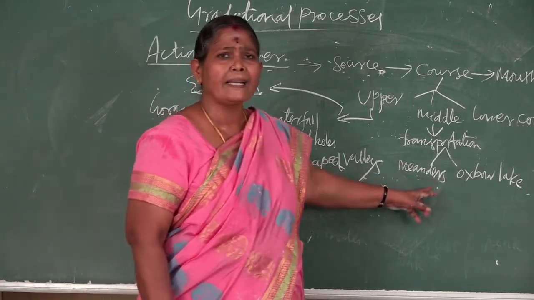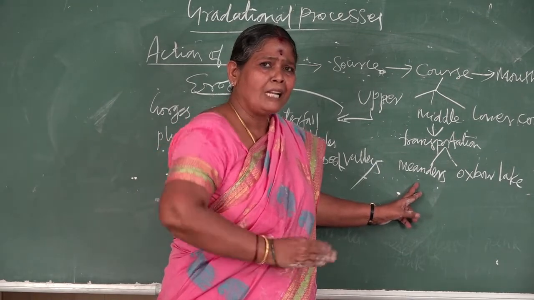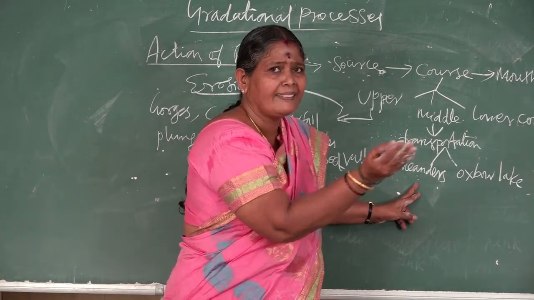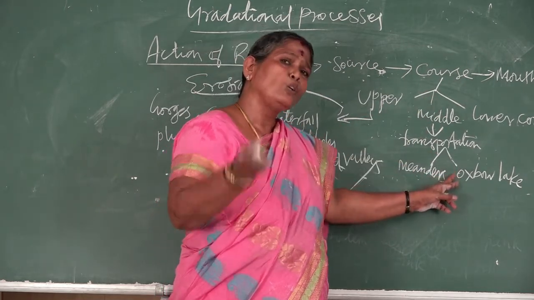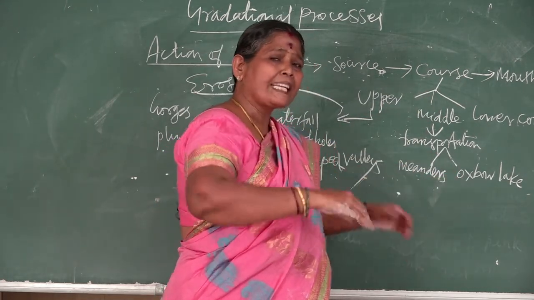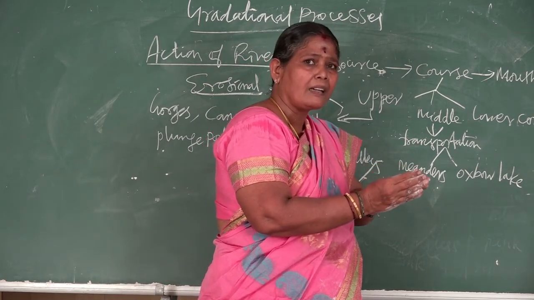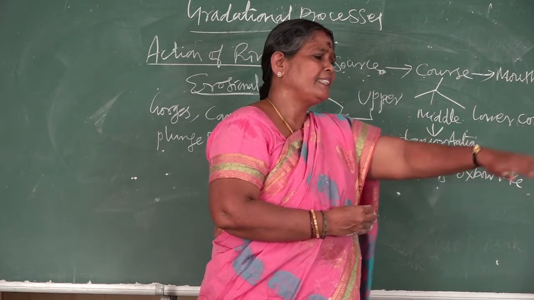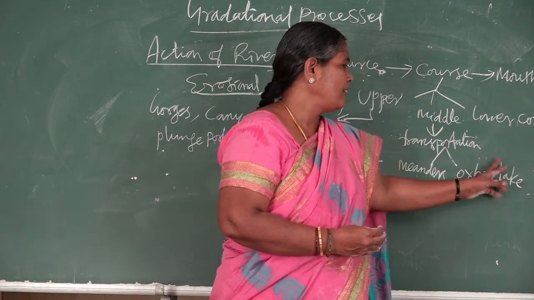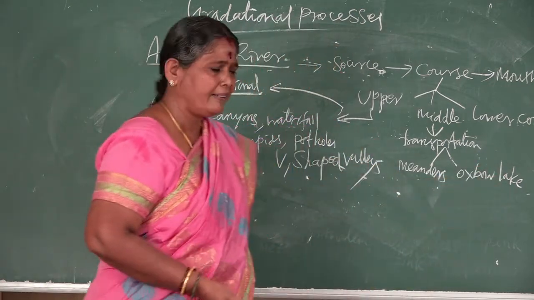When the river flows through the middle course, it develops loops and bends, called meanders. The meanders in due course of time develop into a narrow neck with a complete circle. Then it is abandoned by the river, which develops the lake, and that is called an oxbow lake.